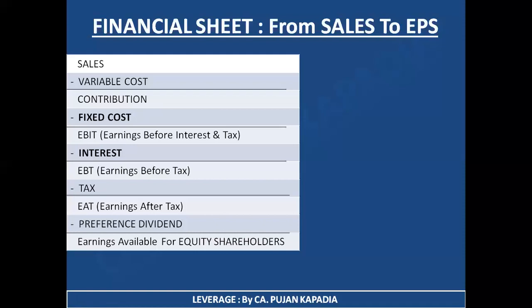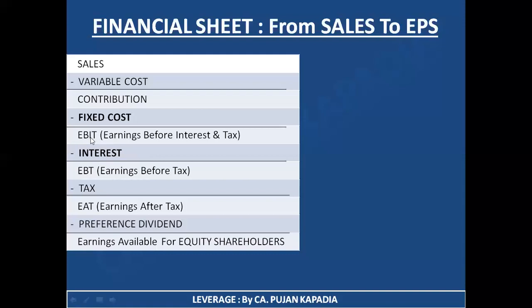What is financial cost? It is nothing. It is your interest. As a result of it, this is again going to be relevant to your leverage topic, but as of now, I'm skipping that part. What we need to remember in this particular table is that after EBIT, I'm going to deduct my interest expenses. So what is my interest expense? If I've borrowed funds from outside, like say for example, I have taken a loan from a bank, then I need to pay interest to that particular bank. As a result, whatsoever is my expense as interest, I'm going to deduct it over here.